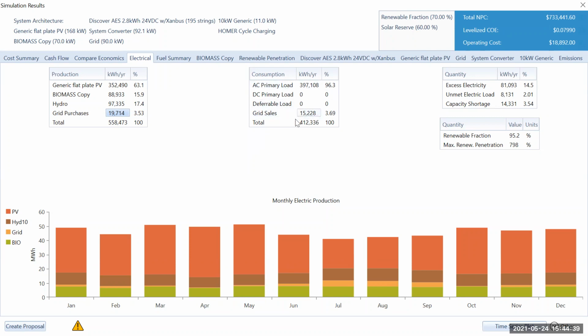Okay, so out of this, only 41233 is the consumption. This is our production. From this entire setup, generation is this, but our consumption is only this. So excess electricity is this much, unmet is around 8,131 from the entire year. That is 2%. And capacity shortage, this much is this much, at that particular point maybe.